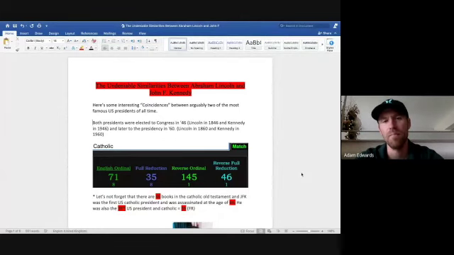Similarities between Abraham Lincoln and John F. Kennedy. Here's some interesting coincidences between arguably two of the most famous US presidents of all time. Both presidents were elected to Congress in 46, Lincoln in 1846 and Kennedy in 1946, and later to the presidency in 60, Lincoln in 1860 and Kennedy in 1960.